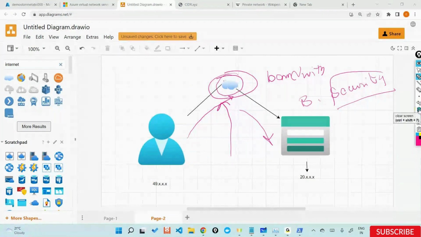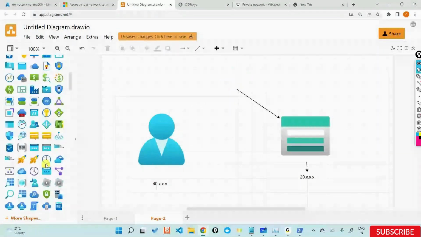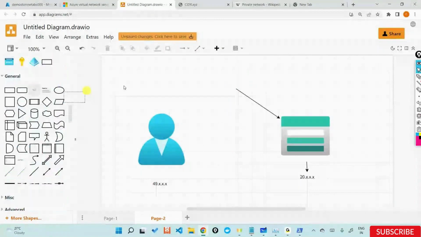What Microsoft tells you is that instead of using the cables laid down in the internet, which has a lot of cables, we have Microsoft data centers, and there are different data centers across the world. To connect these data centers, Microsoft has laid down its own cables, underwater, undersea, a lot of cables. Microsoft is telling you: instead of using the internet, why don't you use my own cables, which is called the Azure backbone.